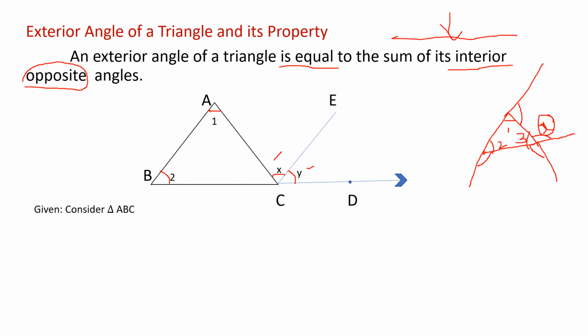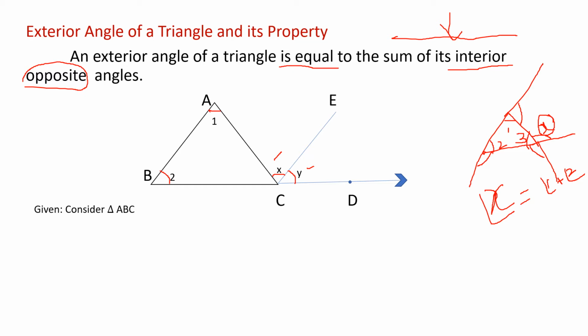Here what are the opposite angles of this X? We cannot consider 3, it is not an opposite angle. So what are the opposite angles? 1 and 2 are the opposite angles. So how will we find angle X? Angle X is equal to angle 1 plus angle 2. This is the meaning of this definition. Understood? An exterior angle of a triangle is equal to the sum of the interior opposite angles.